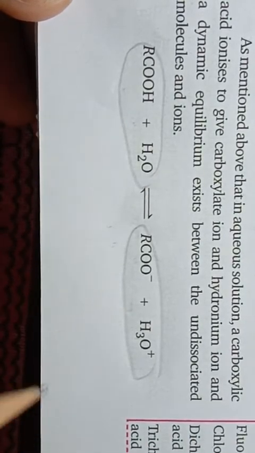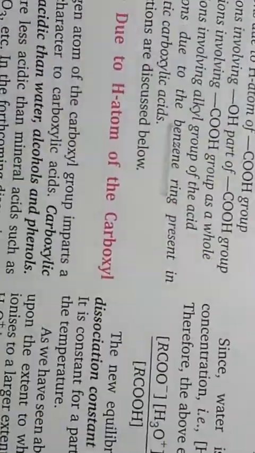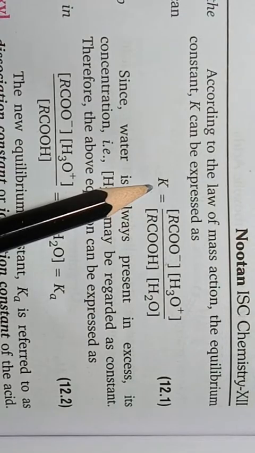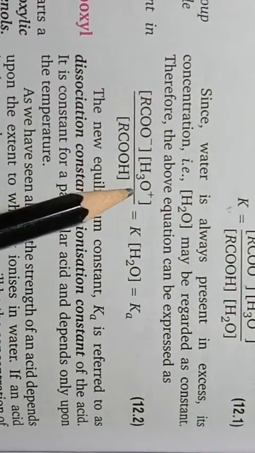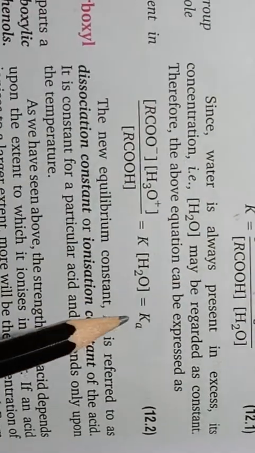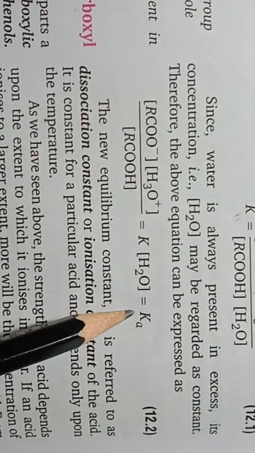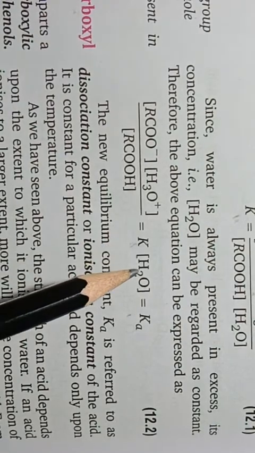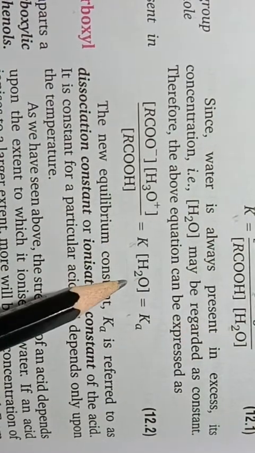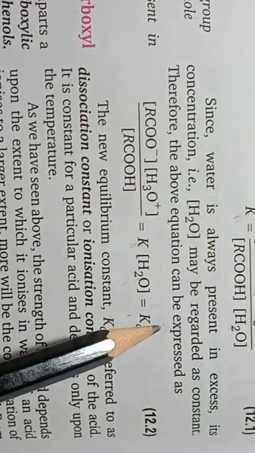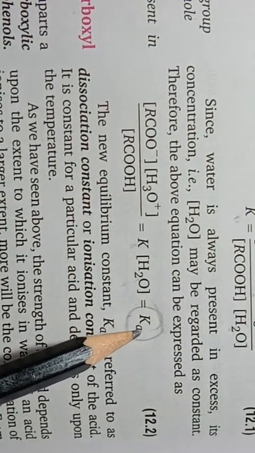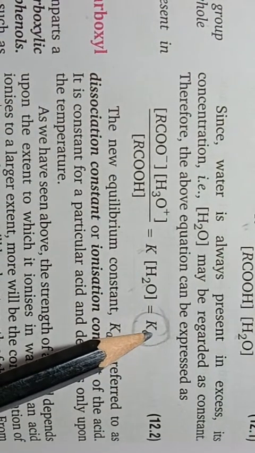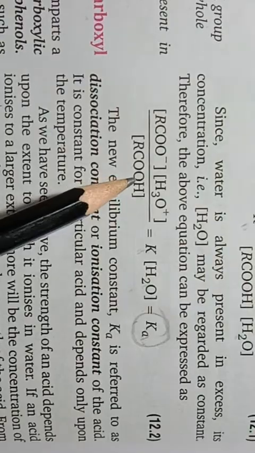This ratio is known as the chemical equilibrium constant, and we can write this equilibrium constant as Ka. So the equilibrium constant times H2O equals Ka. So this is the dissociation constant of the acid. Okay, so the higher the value of this Ka, the greater will be the strength of the related acid.